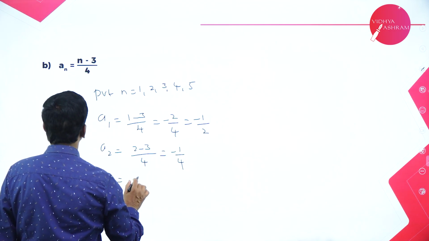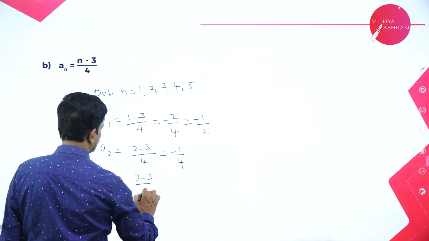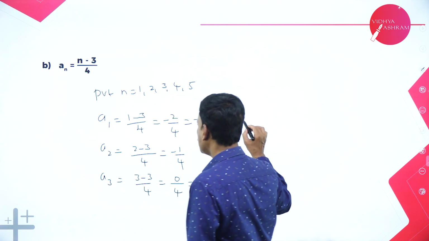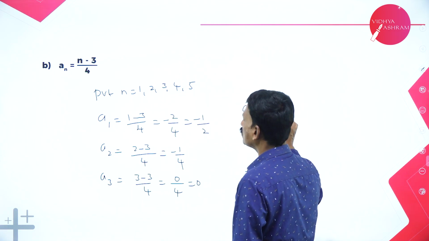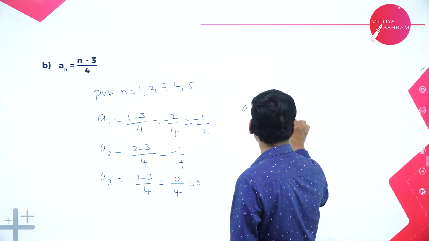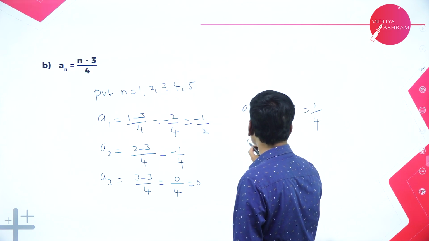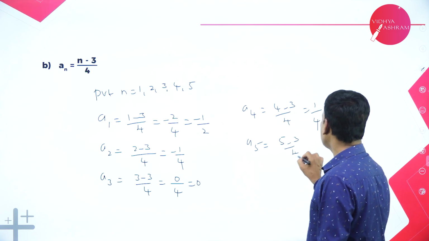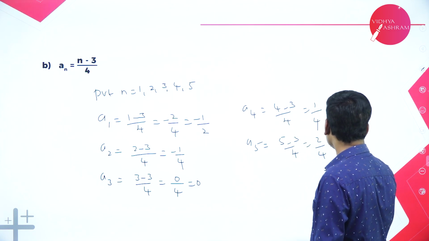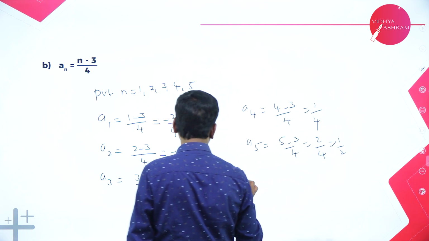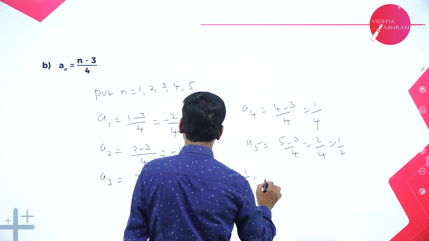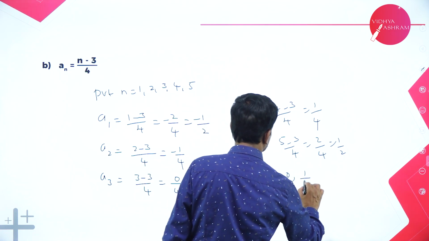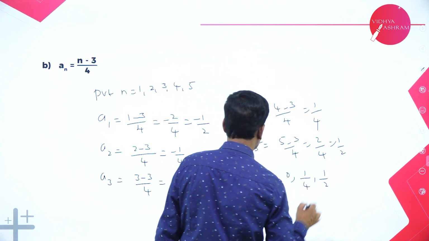If you put n is equal to 3, 3 minus 3 by 4, 0 by 4 is equal to 0. Put n is equal to 4, a4 is equal to 4 minus 3 by 4, that's equal to 1 by 4. Put n is equal to 5, 5 minus 3 by 4, that's equal to 2 by 4, which is again 1 by 2. So, the 5 terms are minus 1 by 2, minus 1 by 4, 0, then plus 1 by 4 and plus 1 by 2.